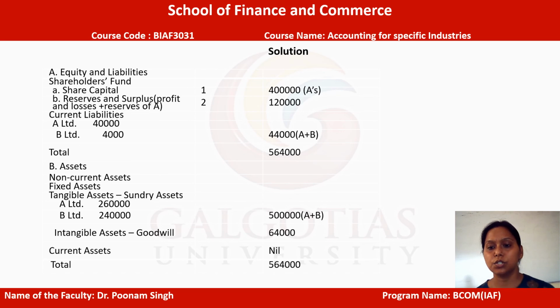In this question no other non-current assets are given as far as fixed assets are concerned. Within that we know tangible assets are there, and within the tangible assets we have sundry assets. So we simply add up both values, company A's sundry assets and company B's sundry assets, and we come up with 5 lakh rupees. This is just the summation of parent and subsidiary.